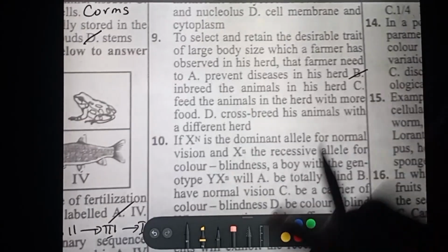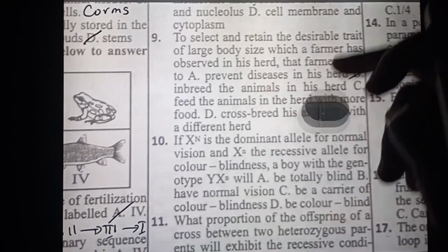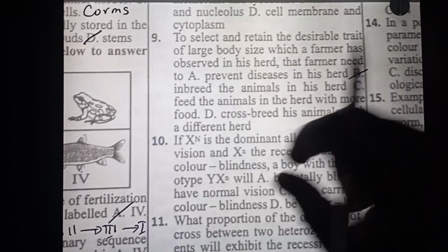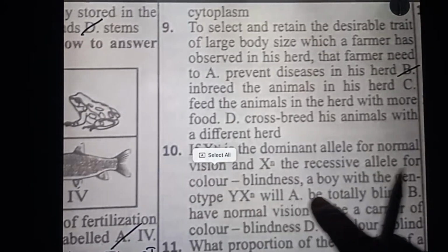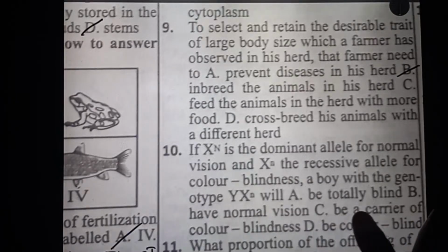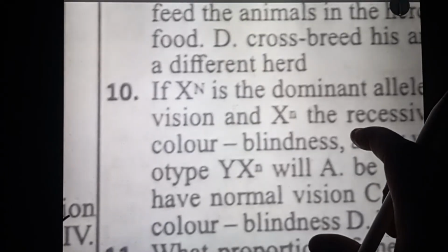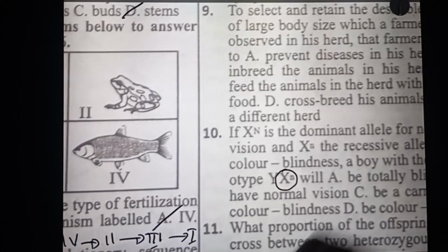Question 10 says, if X^N is the dominant allele for normal vision and X^n, small n, the recessive allele for color blindness, a boy with the genotype X^nY is a sufferer; this person is colorblind.